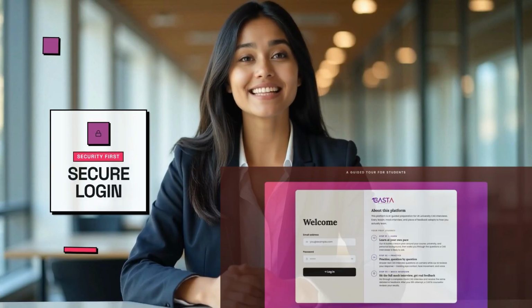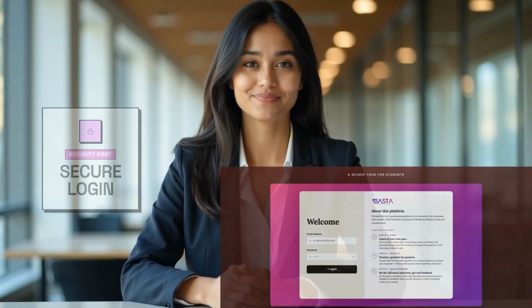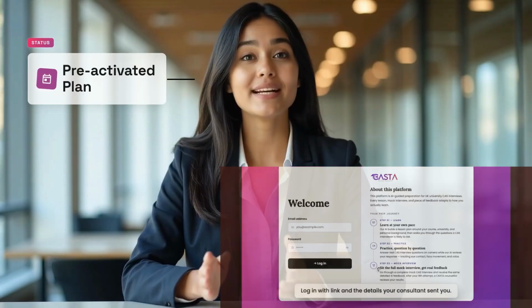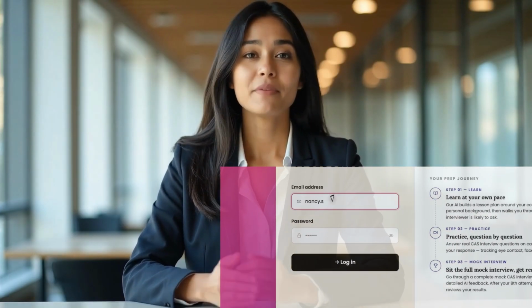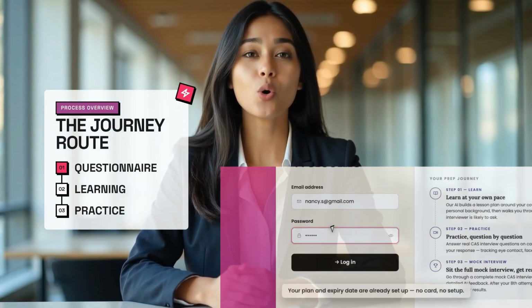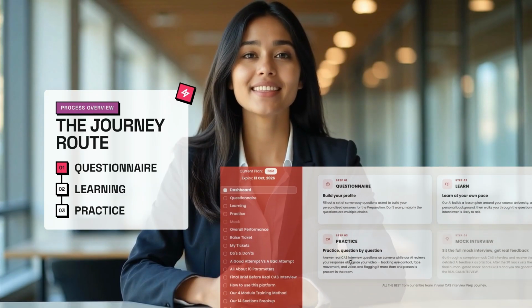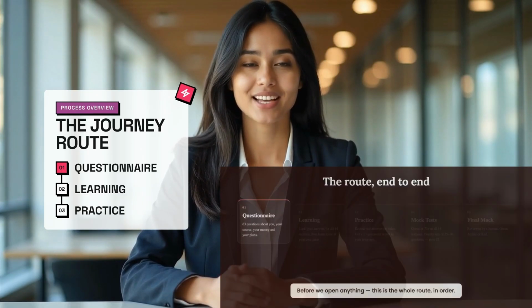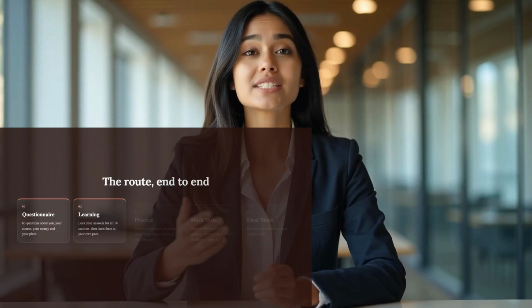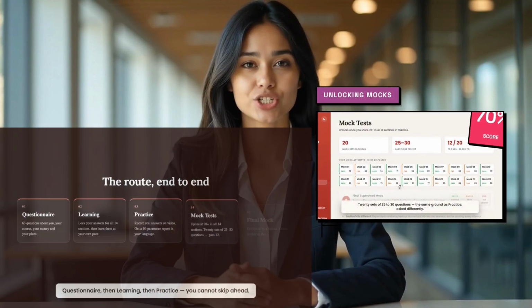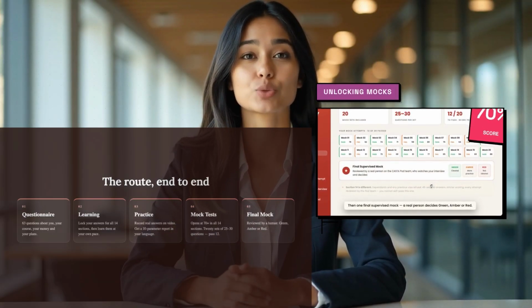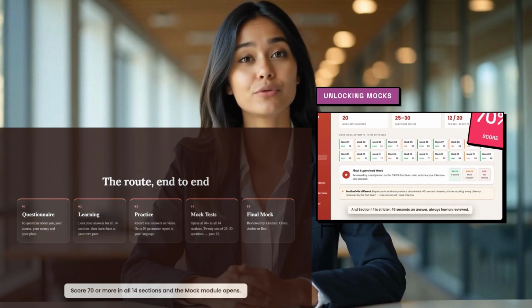Log in with link and the details your consultant sent you. Your plan and expiry date are already set up. No card, no setup. Before we open anything, this is the whole route in order. Questionnaire, then learning, then practice. You cannot skip ahead. Score 70 or more in all 14 sections and the mock module opens. Pass 12 of the 20, then one human-reviewed final.